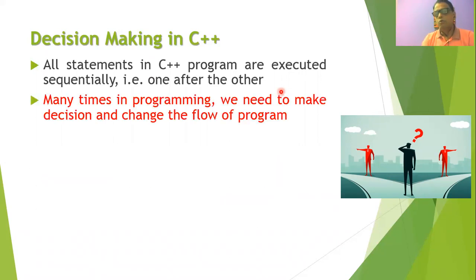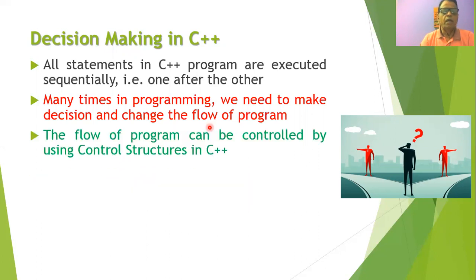But in programming, many times we make a decision, and based on the decision we need to change the flow of the program. It may be required to jump from one statement to another whenever a certain condition is satisfied. Whenever we want to change the flow of the program, we make use of control statements in the programming language.